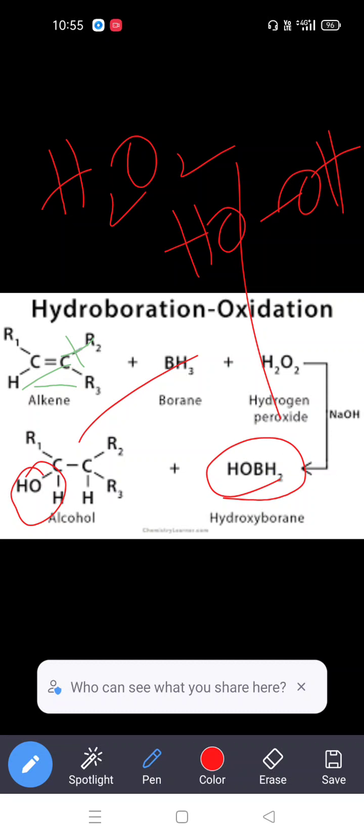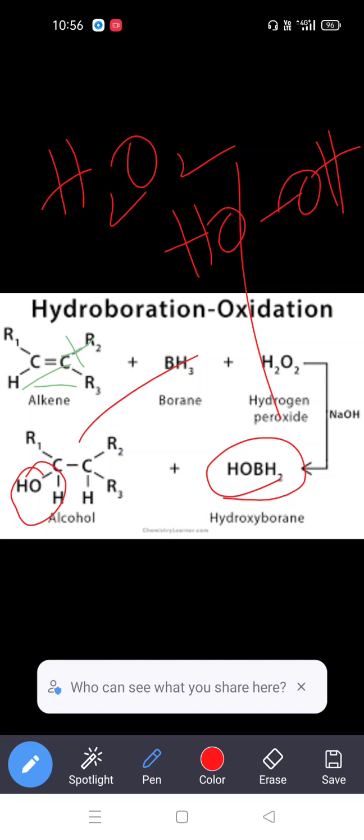So this way we are preparing alcohols by the hydroboration oxidation reaction. This reaction is especially very useful to prepare primary alcohols. Sometimes we can also prepare secondary alcohols. It follows the anti-Markovnikov rule, so that's why it is a very important and useful preparation. This reaction is carried out under basic conditions, so we use sodium hydroxide as the basic reagent. So this is about the hydroboration reaction.